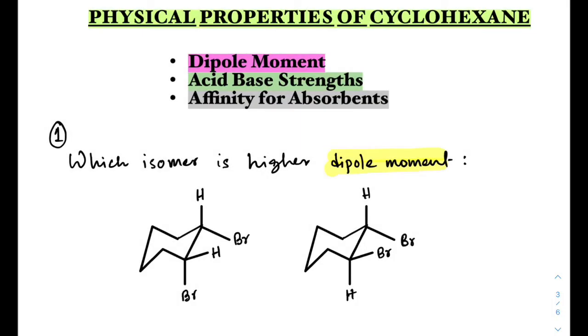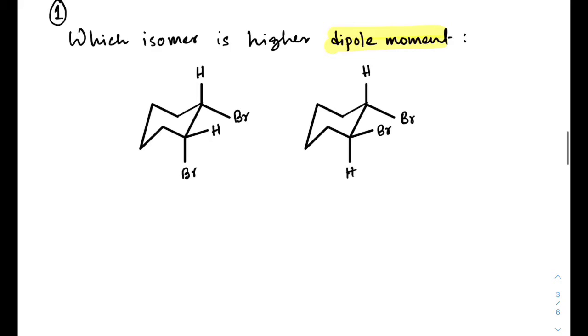Today we'll talk about the physical properties of cyclohexane: dipole moment, acid base strength and affinity of absorption. Okay, now talk about the first question, dipole moment. So mainly dipole moment depends on the polarity of covalent bond.